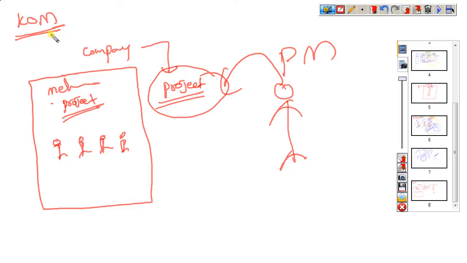What is a kick off meeting? It is an initial meeting conducted by the company whenever they sign off the project. In this meeting, they discuss the overview of this project and also find one project manager for this project.